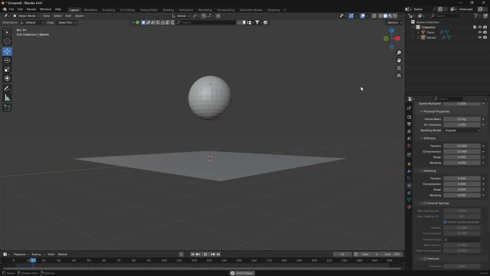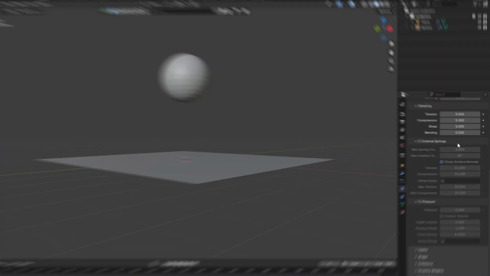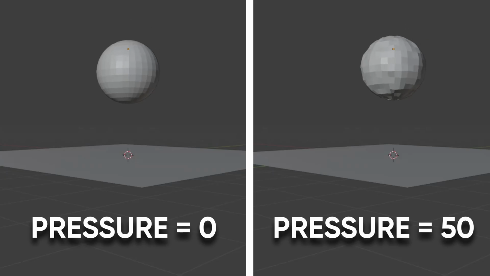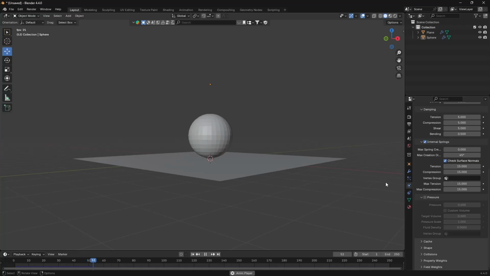So this is what a UV sphere without internal springs does when it hits the ground, but then you turn them on and now you have a beach ball. The pressure settings simulate air pressure inside of your mesh. You're never going to use this, or probably even the internal springs, unless you want to make a pillow.